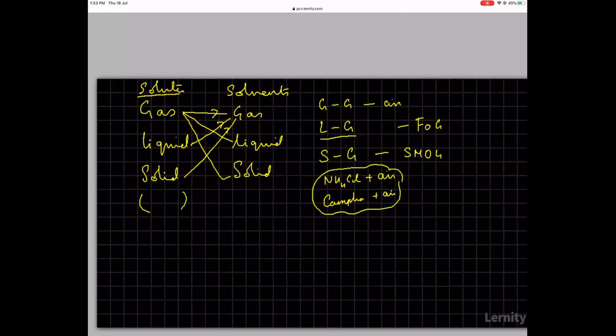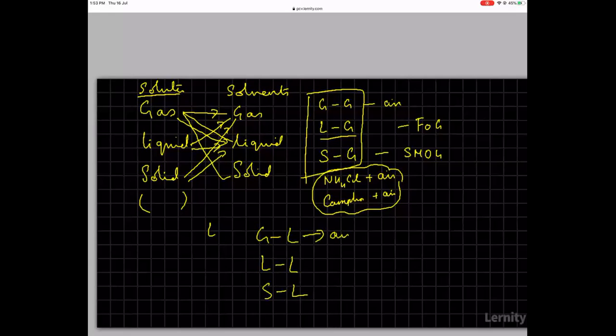Okay, now we can go with solutions of liquids. I have done those three arrows. Now I have to take gas in liquid, liquid in liquid, solid in liquid. So this is three types here. I'm sure you'll understand these.